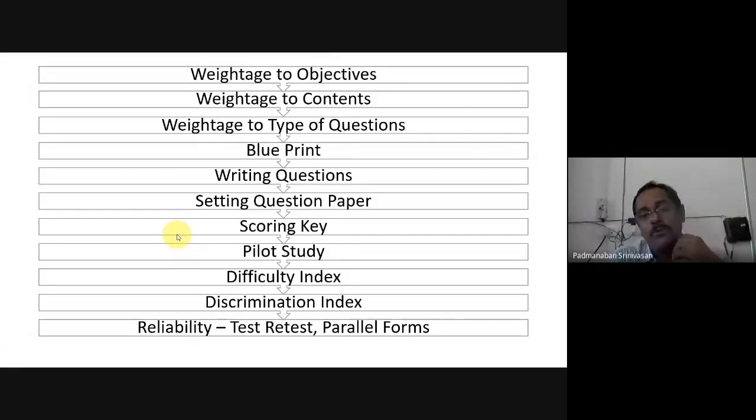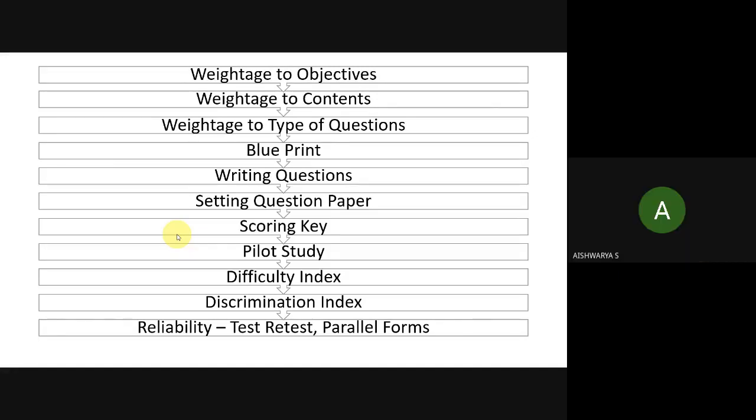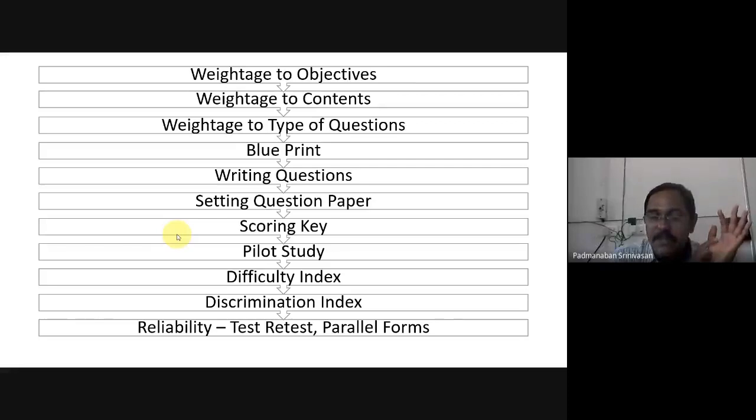Already you have constructed questions, and those questions are called what? What is the name of those questions? Every question you are constructing at the end of that video, what are those called? Teacher made question. Those questions are called teacher made questions. Those teacher made questions now we are going to make into standardized questions.